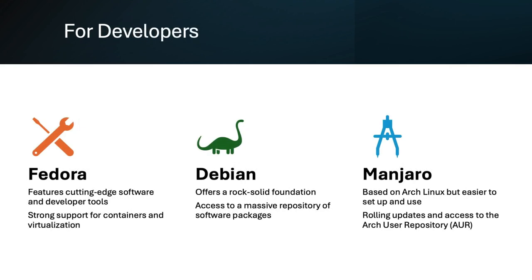Here's a comparison of three Linux distributions: Fedora, Debian, and Manjaro. Fedora offers cutting-edge software and strong support for containers. Debian provides a stable foundation with a vast repository, and Manjaro is based on Arch Linux as a user-friendly OS with rolling updates.